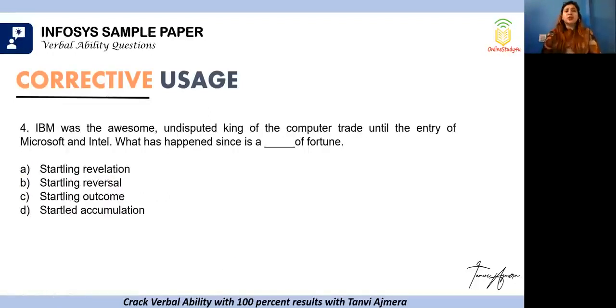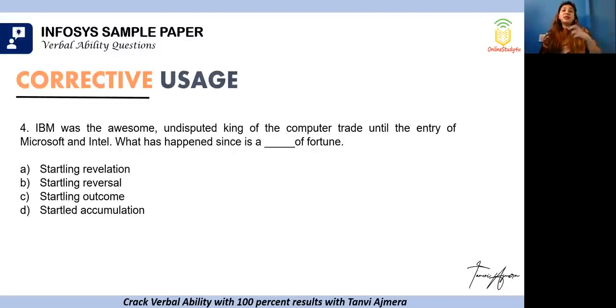IBM was the awesome, undisputed king of computer trade until the entry of Microsoft and Intel. What has happened since is a dash of fortune. So again, let's understand the context. IBM was the awesome, undisputed. Nobody was competing in that position. It was the king of computer trade. Until what? Until the entry of Microsoft and Intel. What has happened since? Now we are saying this company was the king. They had an undisputed position.